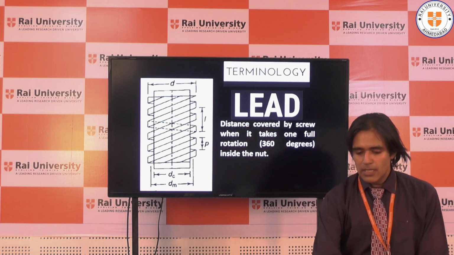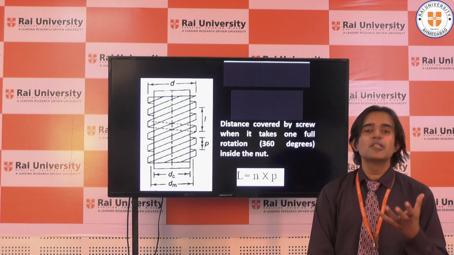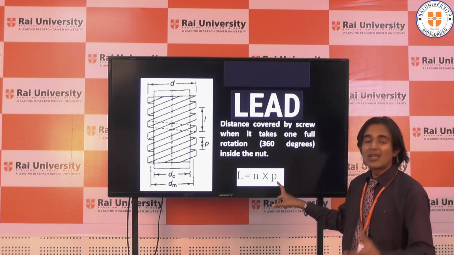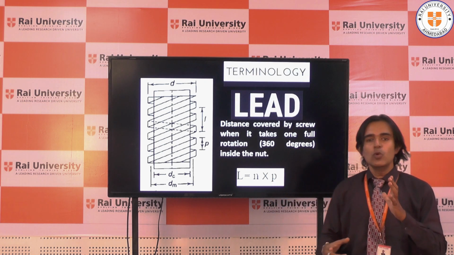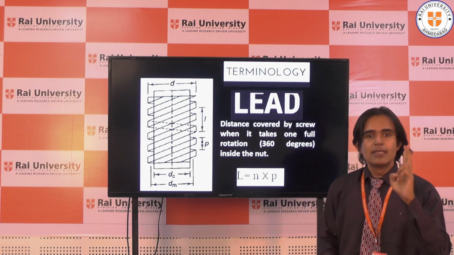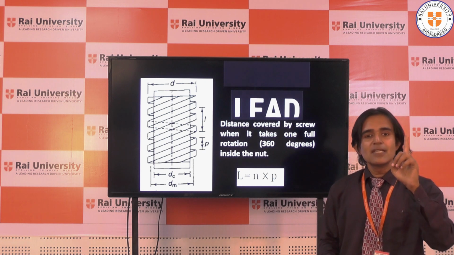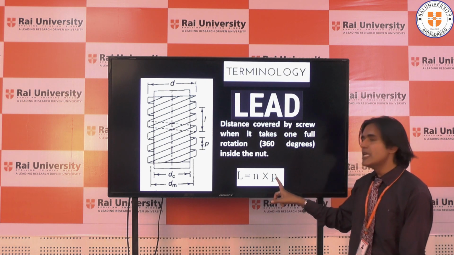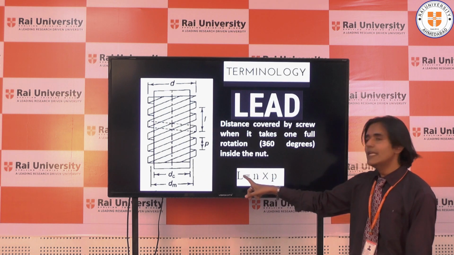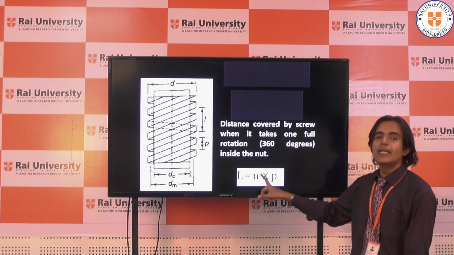There is a difference between lead and pitch. The difference is shown by the formula. Lead is number of starts into pitch. Now what is this number of starts? In a screw, the threading might be done as single start, double start or triple start. If it is a single start, then lead will be equal to pitch because lead is 1 times pitch. If it is double start, then lead will be 2 times pitch. And if it is triple start, then lead will be 3 times pitch.